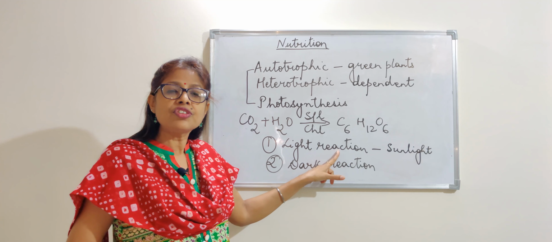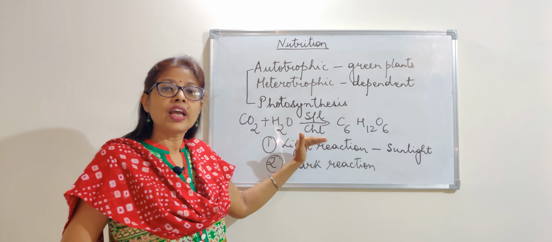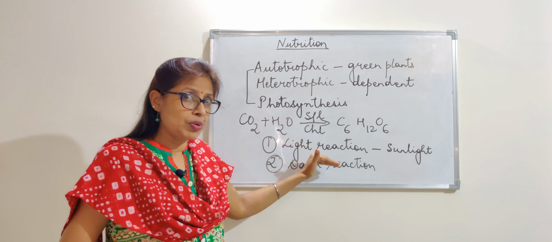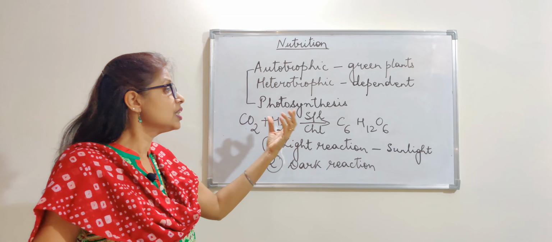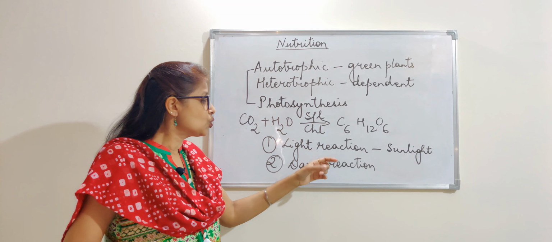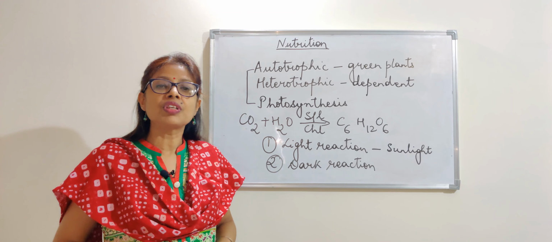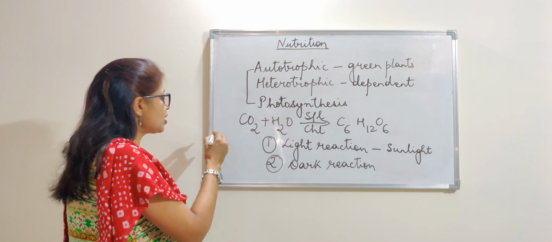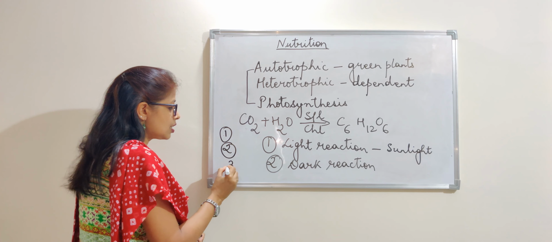In case of light reaction, whatever amount of solar energy is absorbed, to convert it into starch, it takes place in three steps. The three steps you will find in your NCERT book.